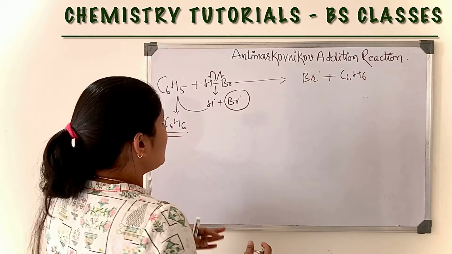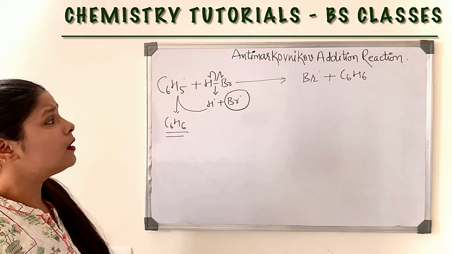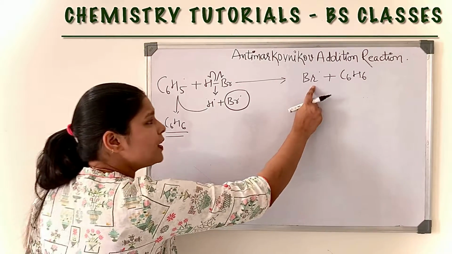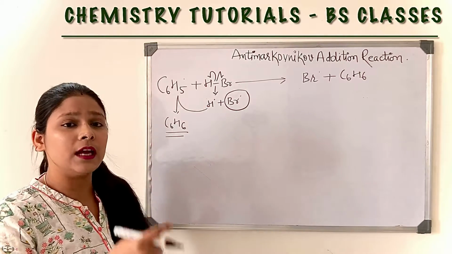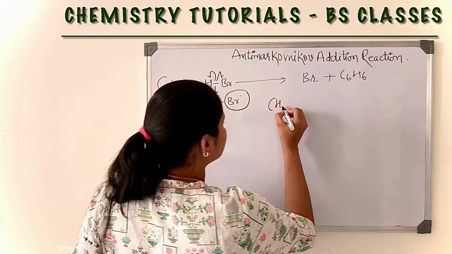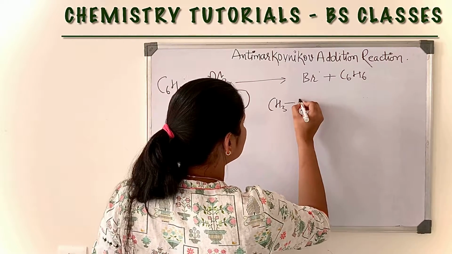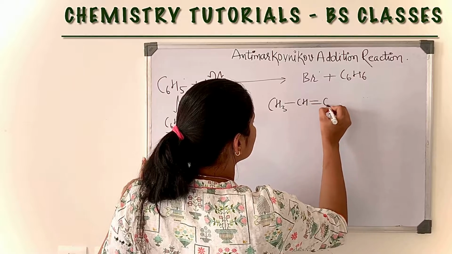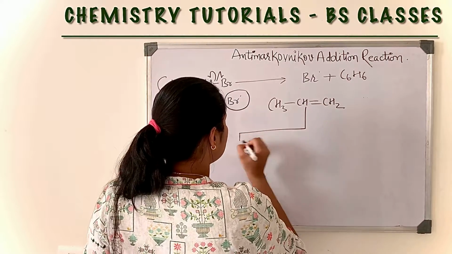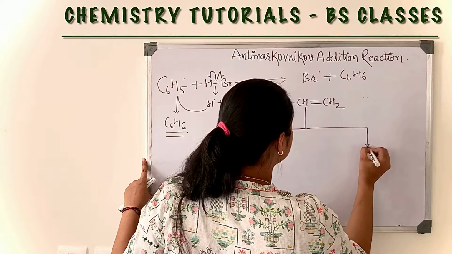Now, if we take alkene as a starting material, when this bromine free radical reacts with the alkene, there are two possibilities.